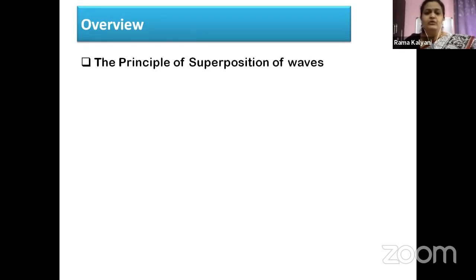So the principle of superposition of waves, as Srikanth sir had said, is an important concept not just for this chapter, but we are also going to see it in electricity. In this, the subtopics that we are going to discuss are first, the principle of superposition itself, that is, how to understand what will happen if two waves come together.